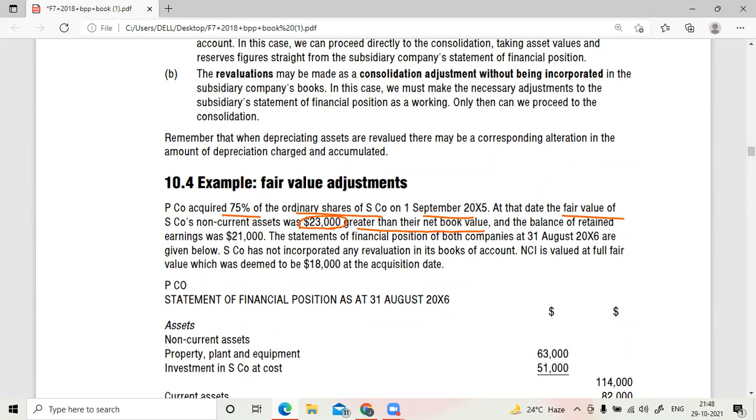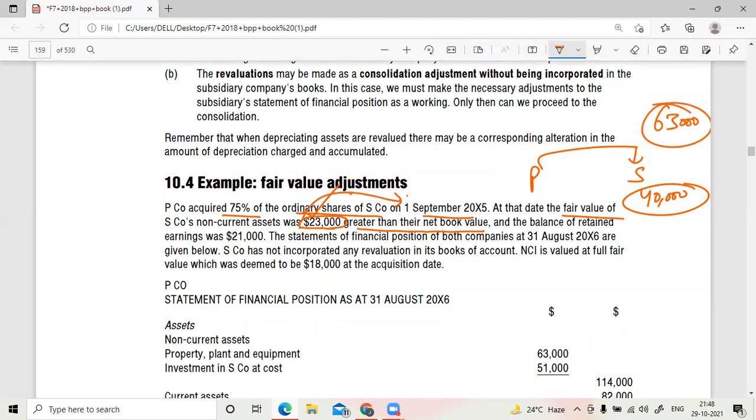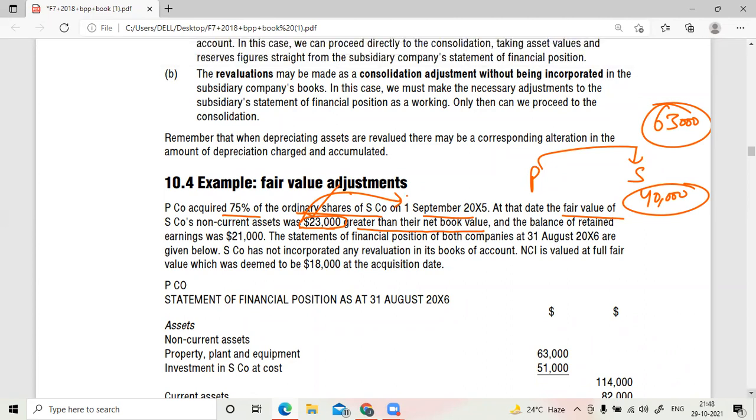Yes, sir. Is there a fair value adjustment here? What is this fair value adjustment? When the parent wanted to acquire the subsidiary company's non-current assets, they had a higher value than the net book value. They had a market value, it seems. Suppose their value was 40,000, in the market they were getting 63,000. So now they are asking the parent to make that payment. Correct?